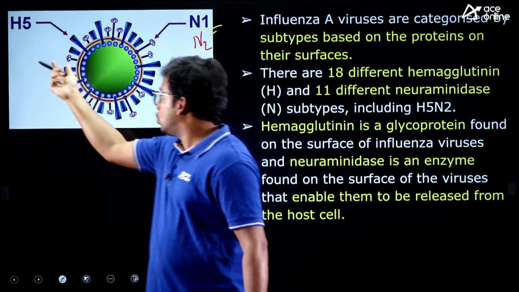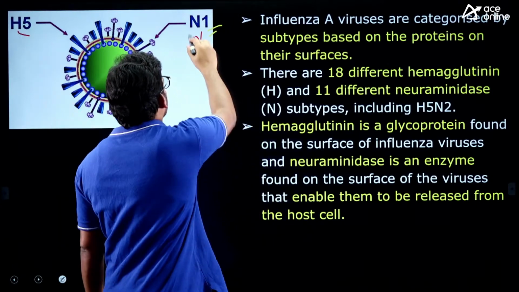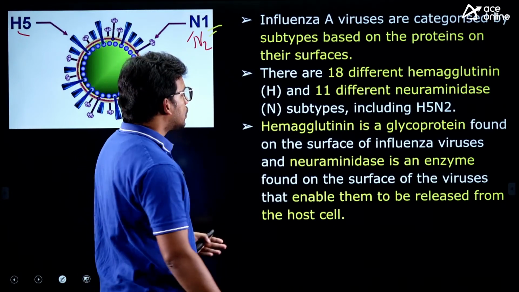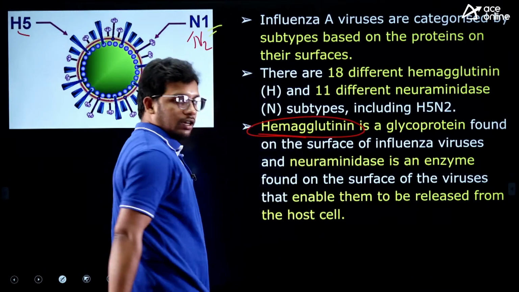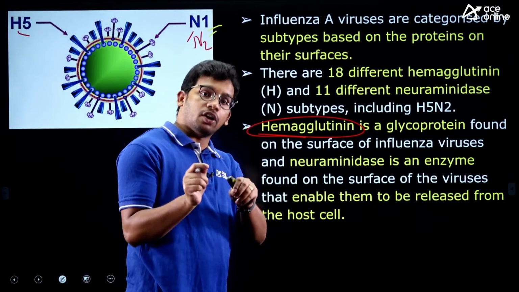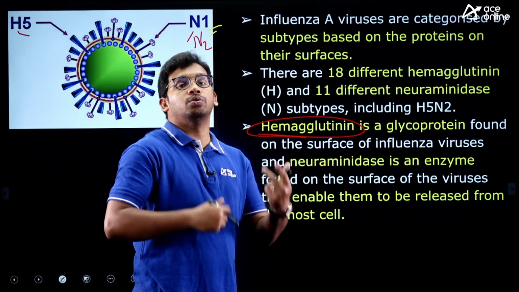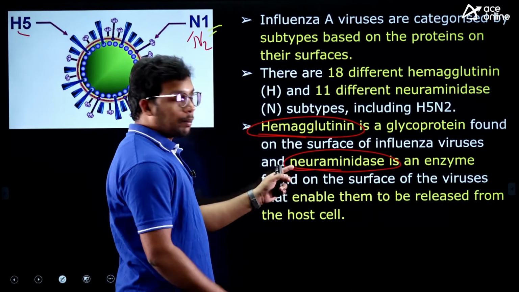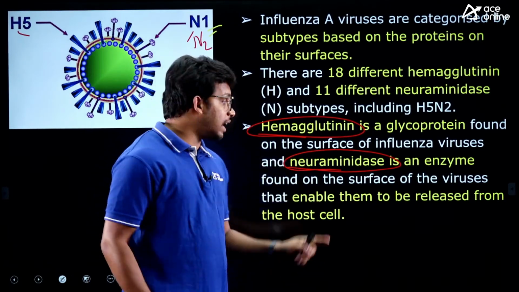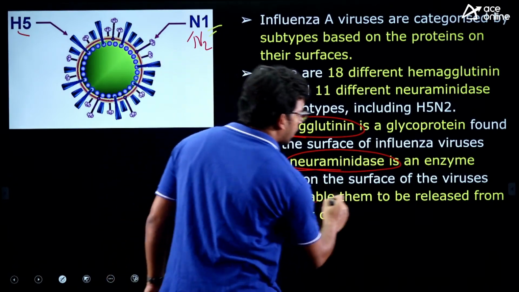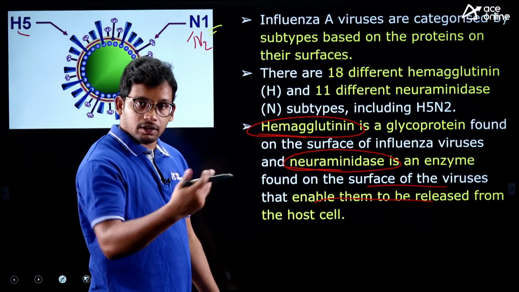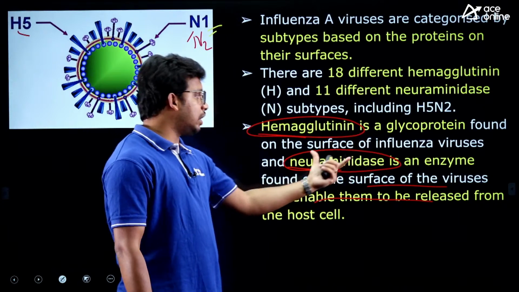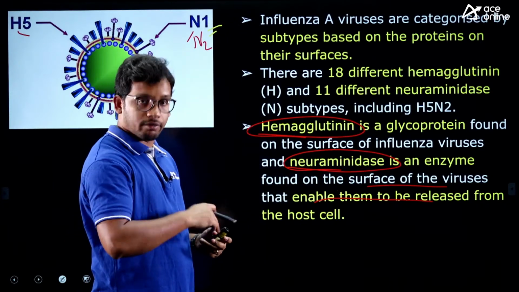H5, same thing. Now we need to know what actually this H is, what actually this N is, and what is their impact. So that is also important for us, right? Here H means hemagglutinin. It is a protein on the virus which enables it to replicate, right? And the N is called neuraminidase. It is an enzyme which allows it to enter into other persons or other species. So there are two things you need to know. Hemagglutinin is like a protein which makes the virus stronger and enables its spread.